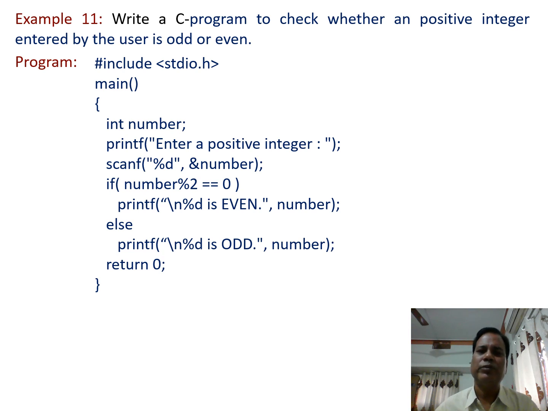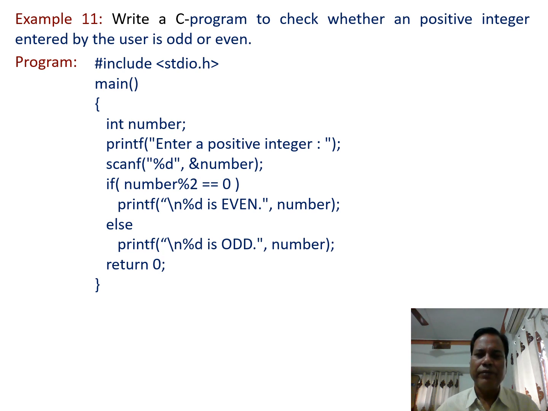So what should be the response from us, from the user? For that, a message is printed on the output screen using the printf function. So we enter an integer number and that is stored in the variable n.